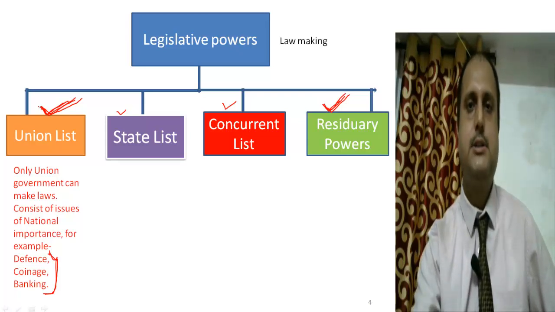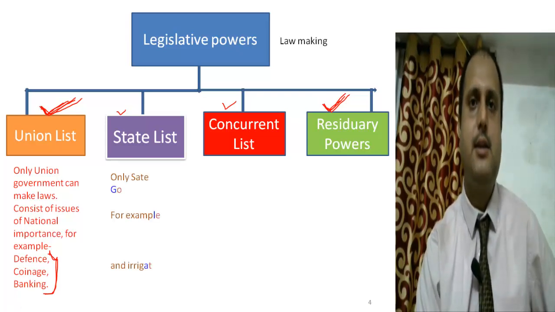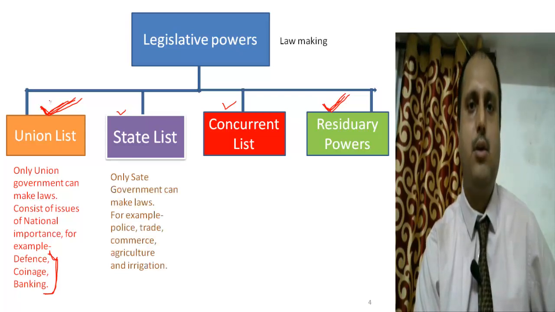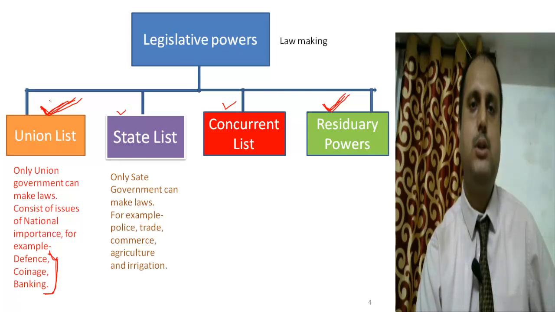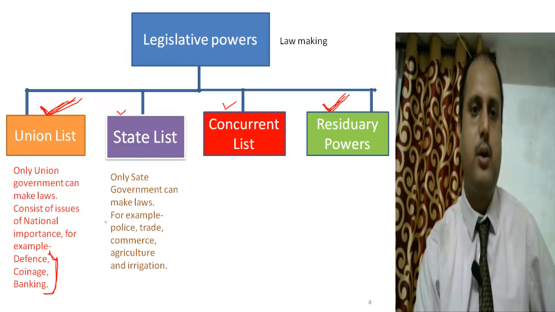The next one is the state list. Under the state list, the state government can make laws on subjects of local importance. Only those subjects are covered which are of local importance and vary from state to state, like law and order and the police.